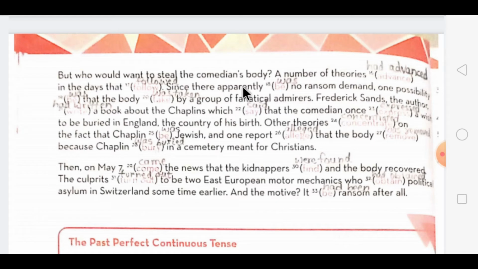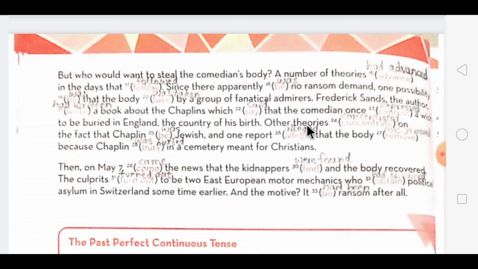So dear students, here the actions which are already completed, we are using past perfect tense, and then the action which follows after that we use the simple past tense. Then Frederick Sands, the author, had written, this action was completed, so we used past perfect tense, a book about the Chaplins, which said that the comedian once expressed a wish to be buried in England, the country of his birth.